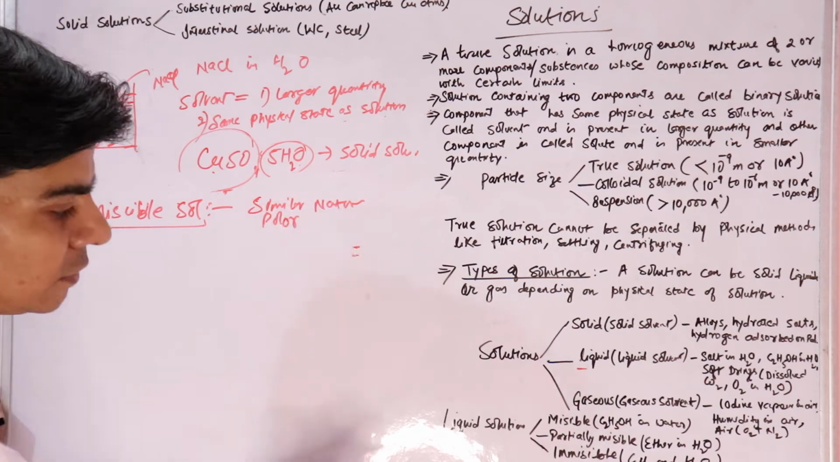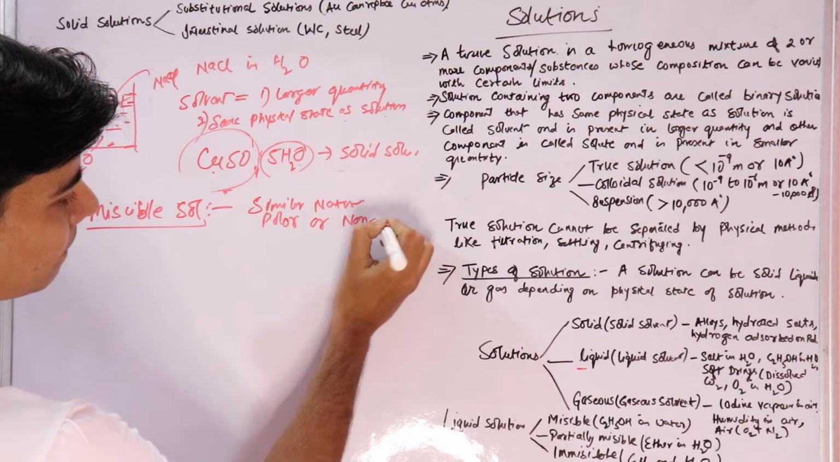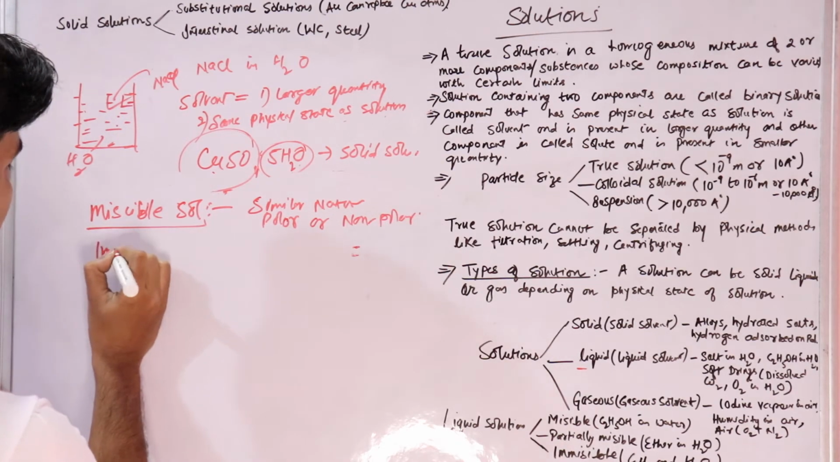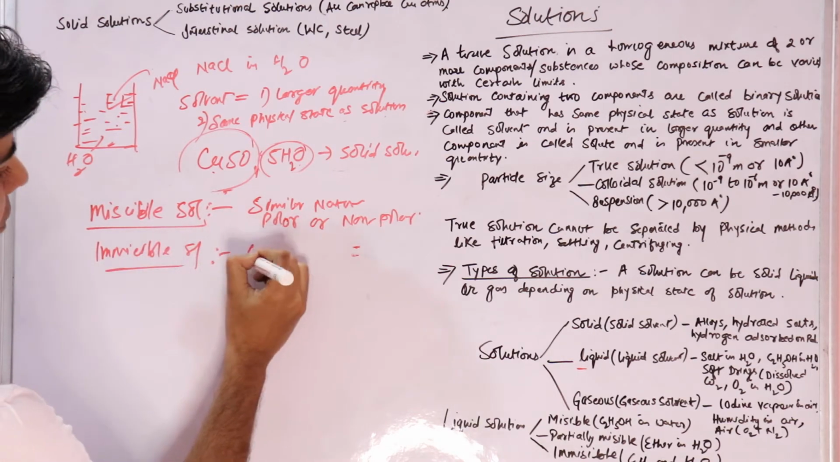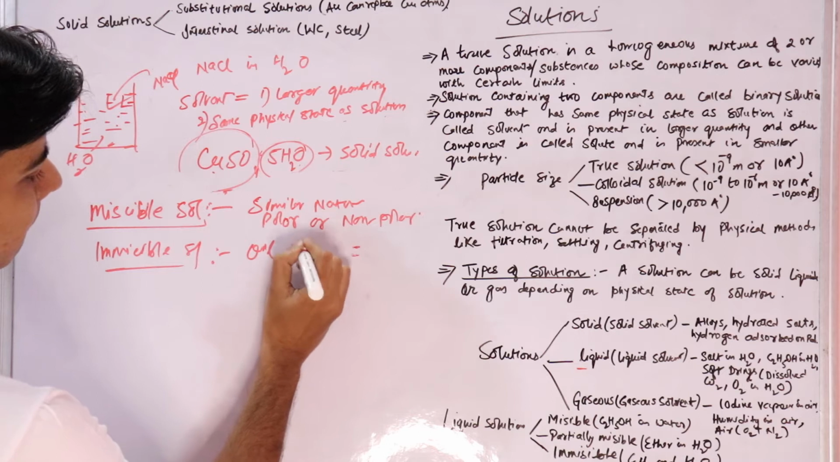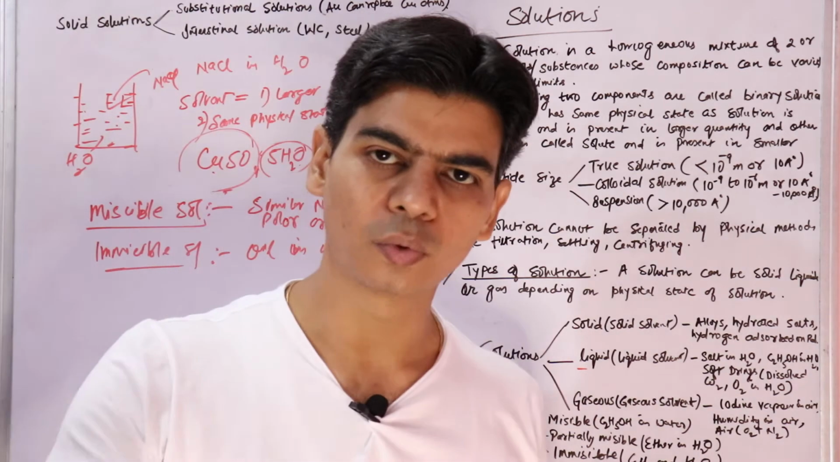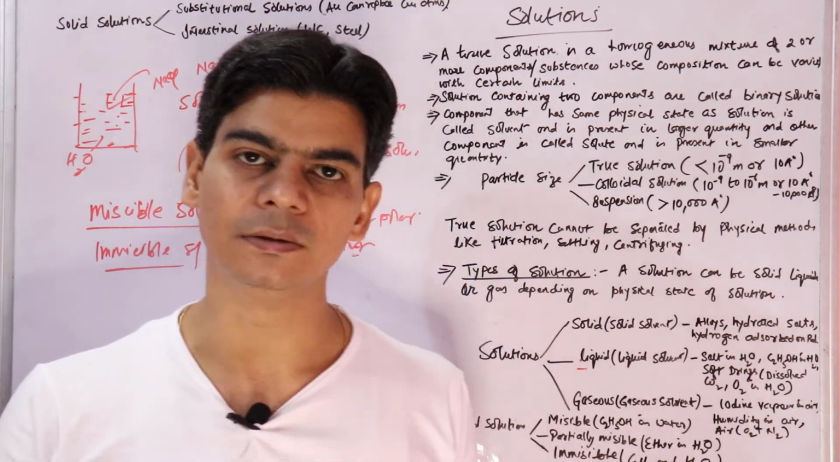Both liquids forming this solution should be polar or non-polar, right? Now, immiscible is oil and water. We know that when we add oil to water, it forms two separate layers, which can be easily seen.